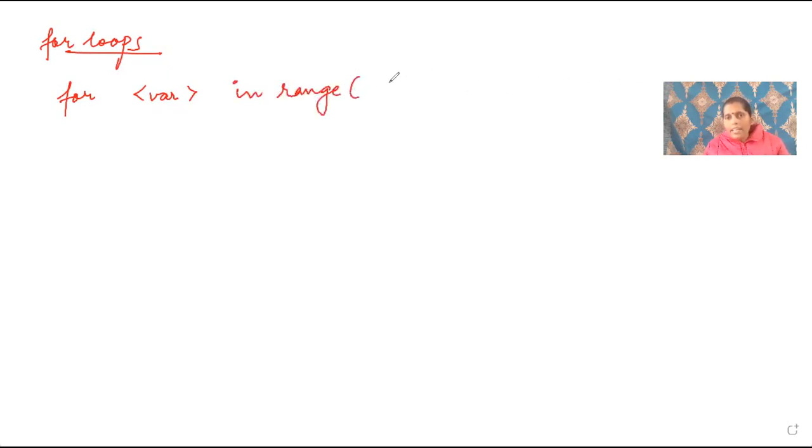What is the syntax of the for loop? We'll first discuss the syntax. We will write the keyword for, then a variable name, any variable name, then in range. Now what is this range function? I will tell you. In range there are 3 things. We have to write 3 things separated by commas. Now what are these 3 things?